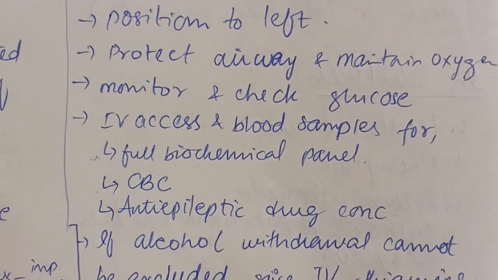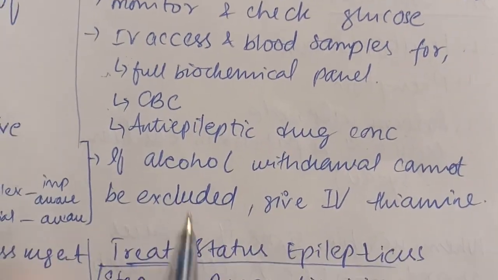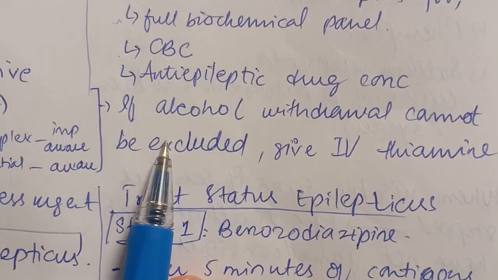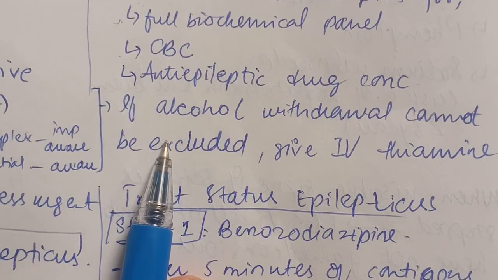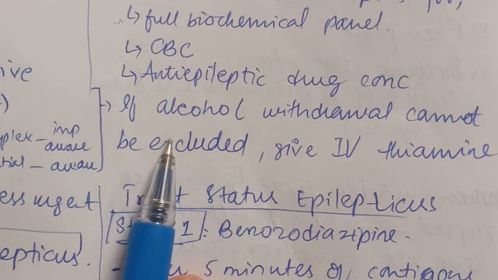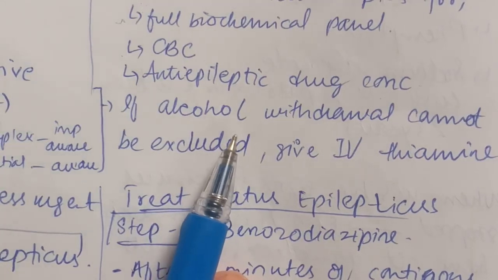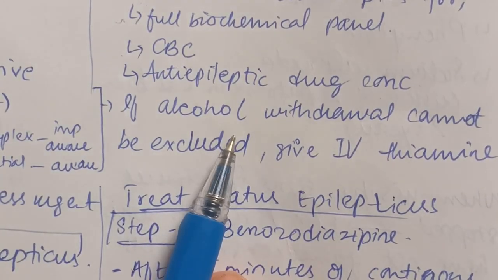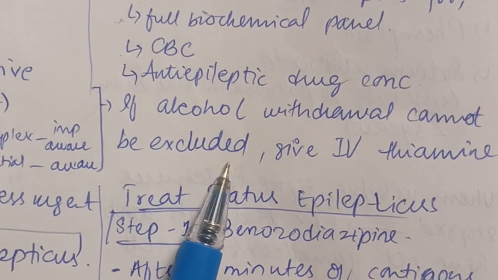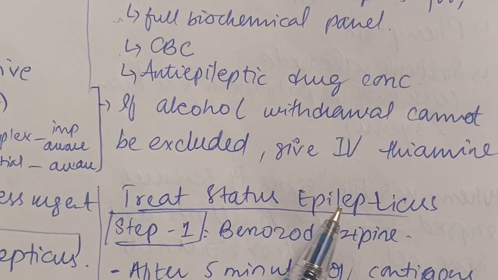So these are the blood tests we are going to order, and if we are suspecting that the patient is of alcohol addiction or he's on alcohol withdrawal, and if alcohol withdrawal cannot be excluded, we are going to give the IV thiamine to the patient.